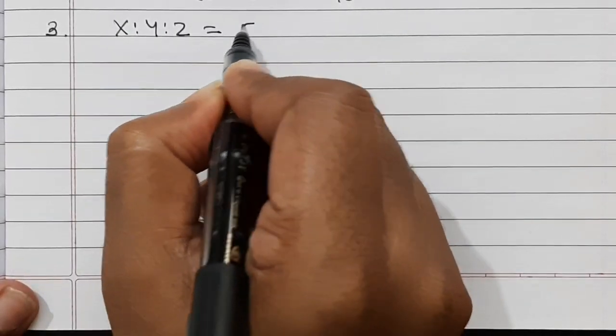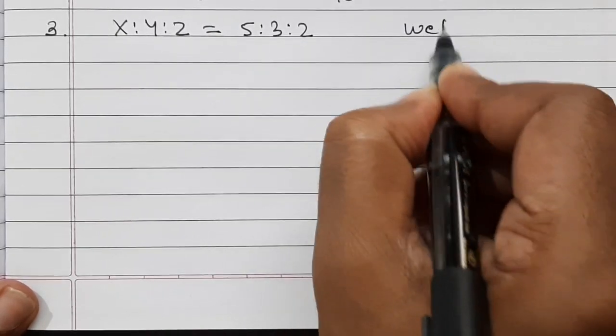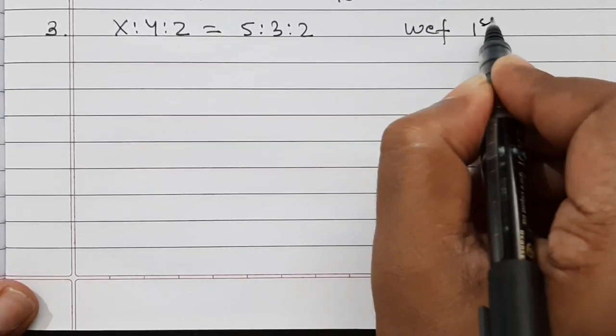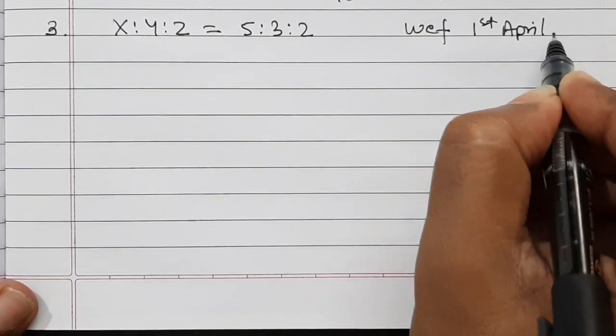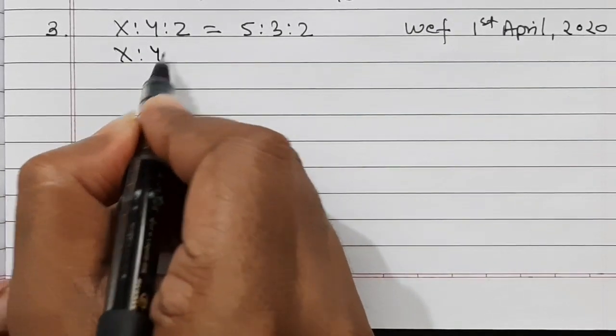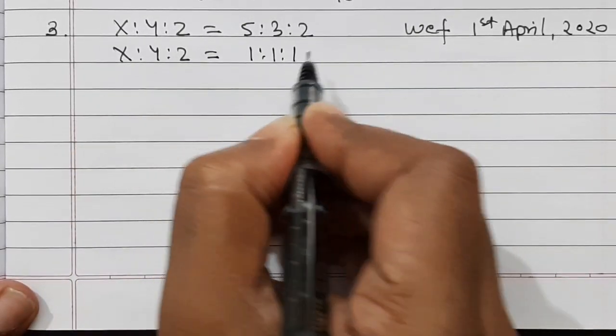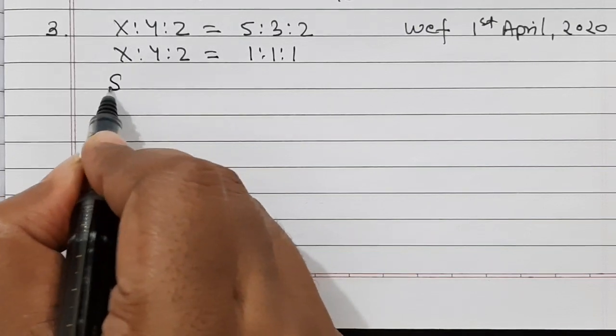So partner X is to Y is to Z is equal to 5 is to 3 is to 2, and with effect from 1st April 2020, the new ratio among partners X, Y, and Z is equal, that is 1 is to 1 is to 1, and we have to calculate sacrificing ratio.